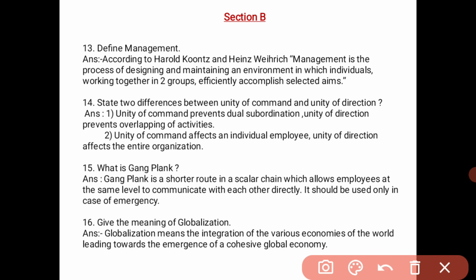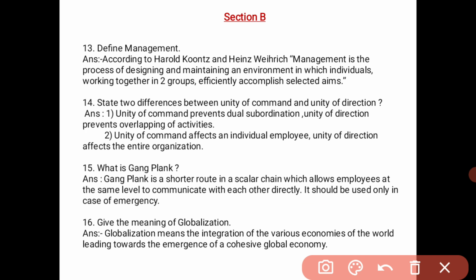So we can say it is the shortcut route for employees at the same level to communicate with each other directly. That is called gangplank, and it should be used only in case of emergency.